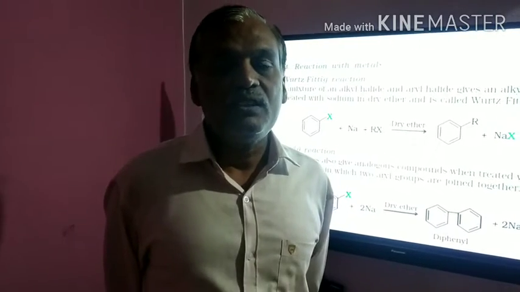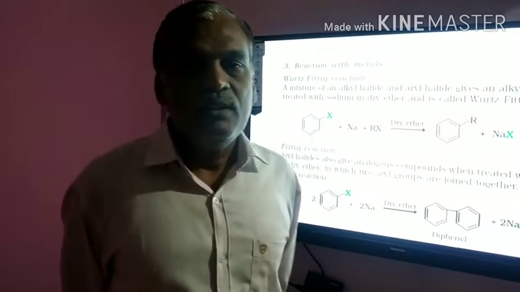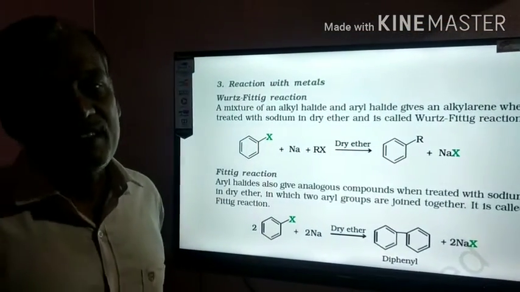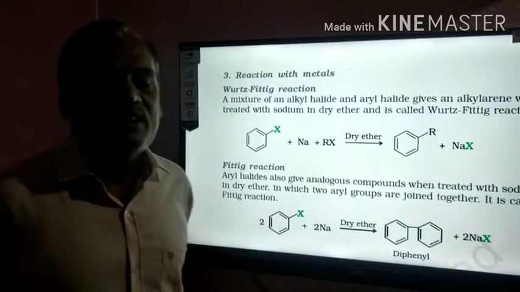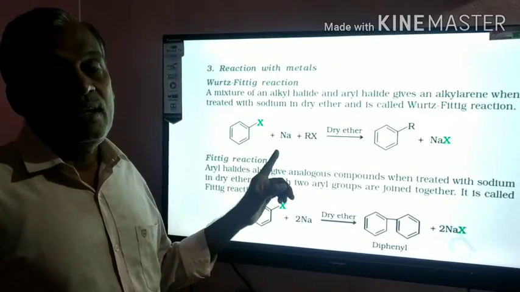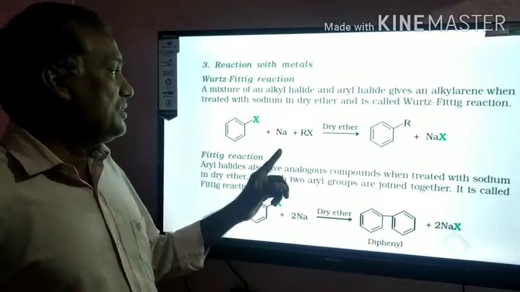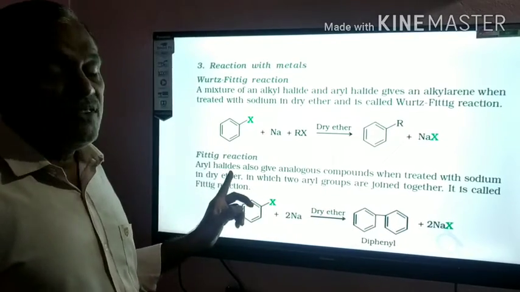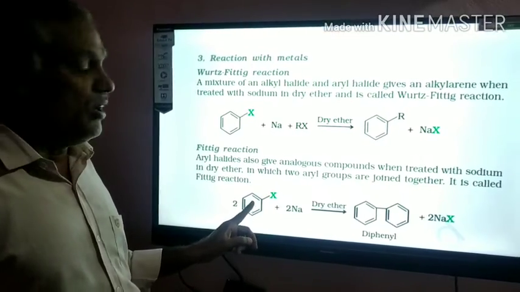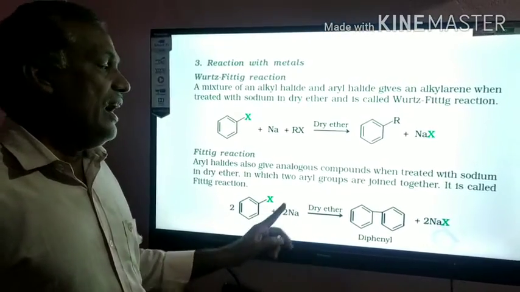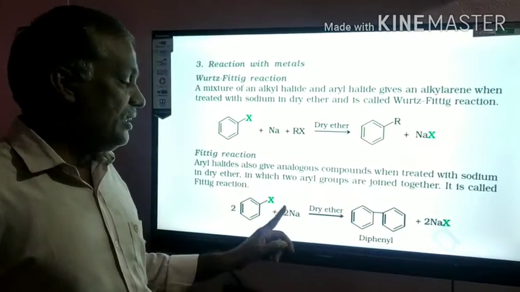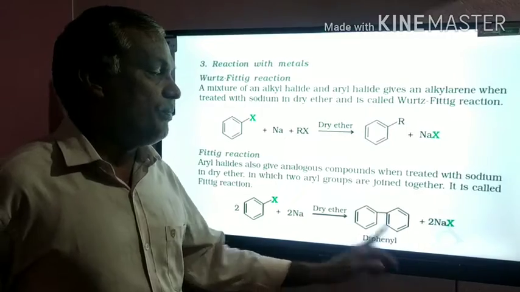So what are the two reactions we left out in part 7? They are nothing but the Wurtz-Fittig reaction. We already know that the Wurtz reaction takes place in the presence of dry ether with sodium metal. So first let us know the Fittig reaction. Fittig reaction means two molecules of aryl halides give analogous compounds when they are treated with sodium metal in the presence of dry ether, they will give the diphenyl compounds.